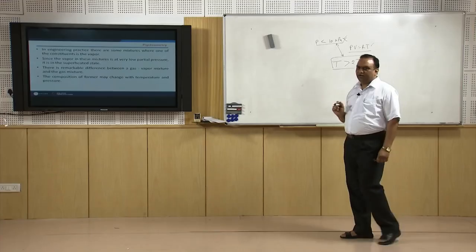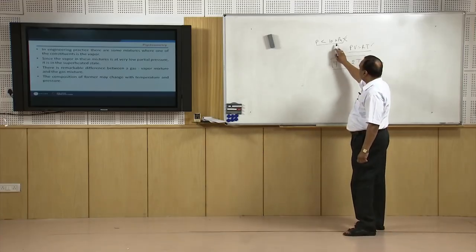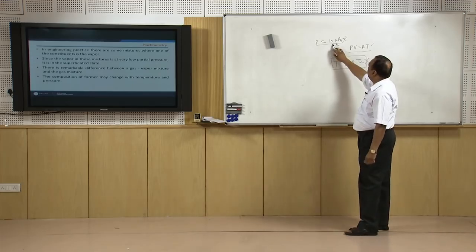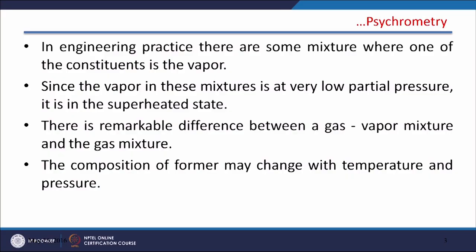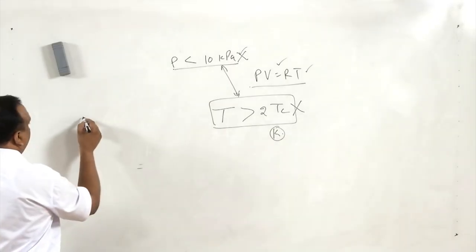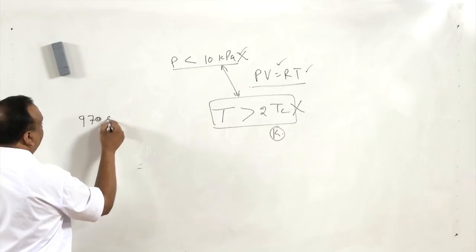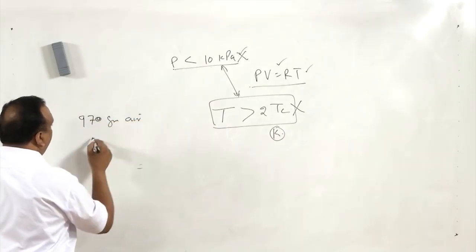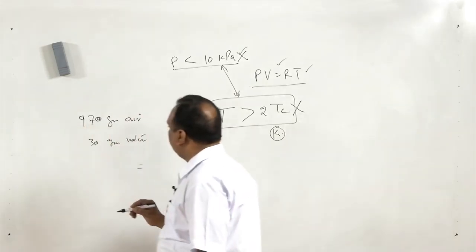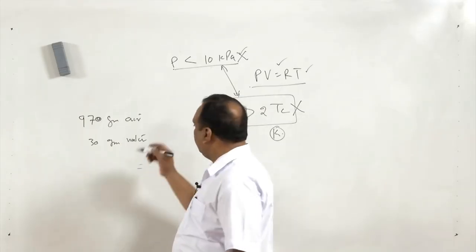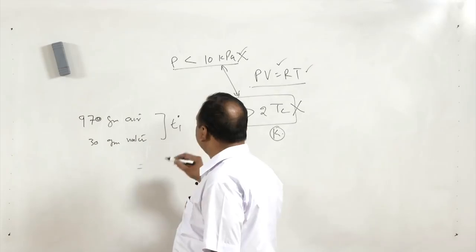However, in the case of air conditioning, because in most cases the pressure is less than 10 kilopascal, as I will show with some numerical values, the PV equal to RT relation is used. Now, the third and very remarkable thing is that in a gas vapor mixture, the composition may change. I mean, if I have, let us say, 970 grams of dry air and 30 grams of water in this dry air, at a particular temperature, T1 degree centigrade.